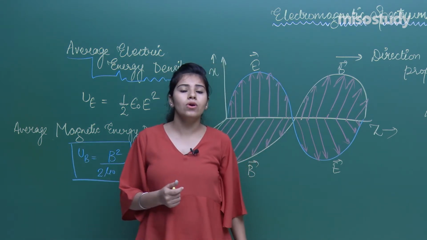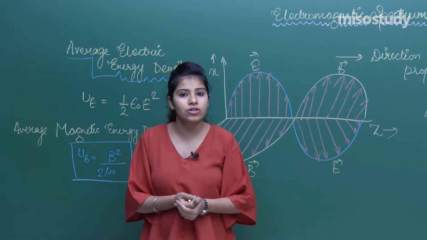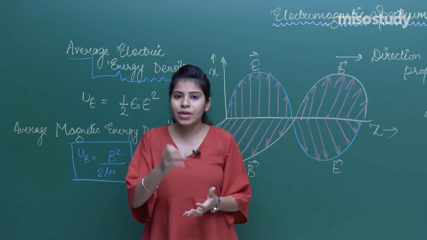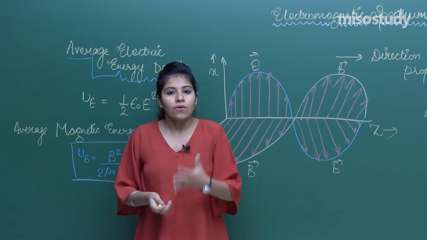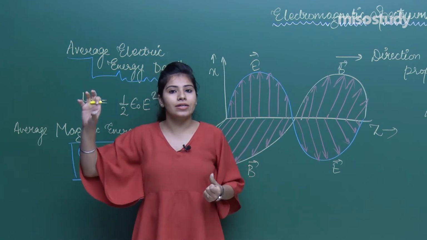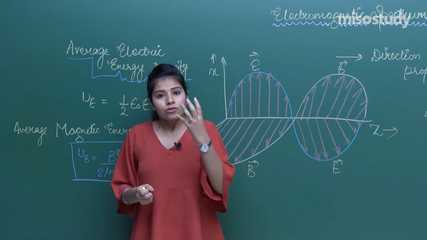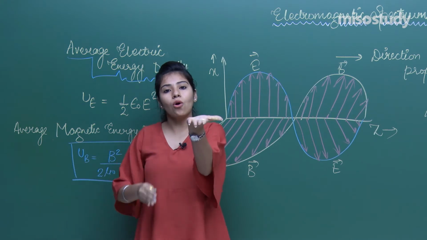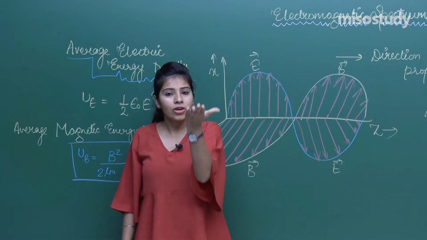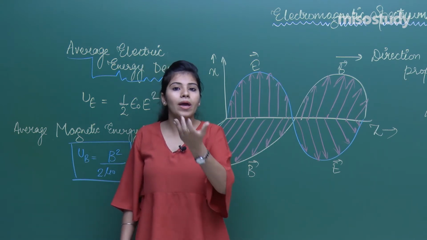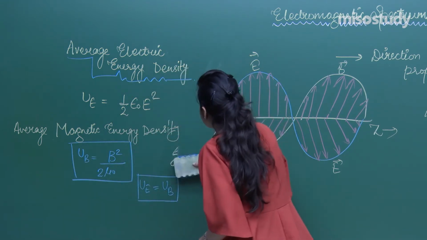Further, momentum, if present anywhere, will exert some pressure. If you are having momentum, P equals m into V, so it will show some pressure. For example, the sunlight is a source of EM wave. If the sunlight is falling on your hand, are you feeling any pressure? If the answer is no, my question would be why. So let me give you the answer to this question.